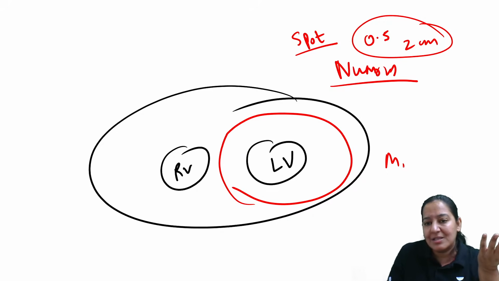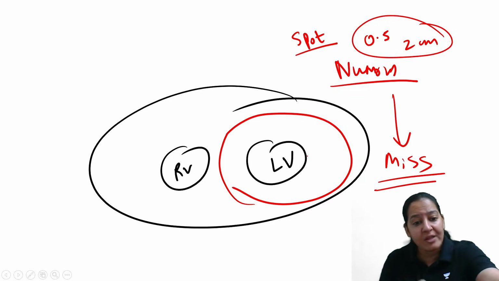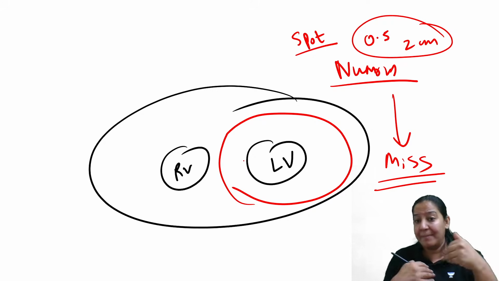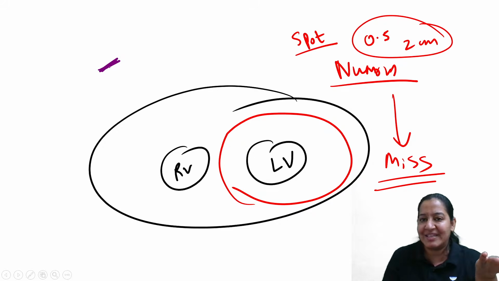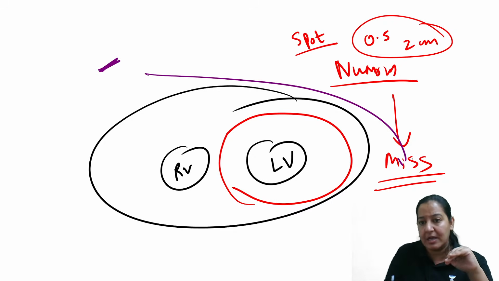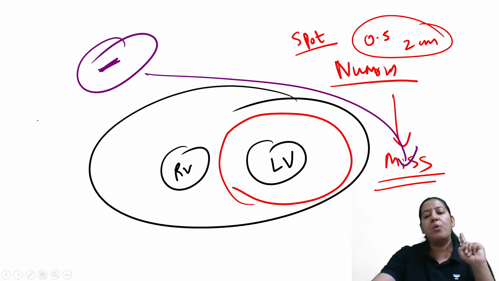So we can miss it. It is a possibility that we can miss it. If we miss it, we will give a false negative report. If I miss it, I will write in my report there is no infarct. Infarct is negative, but it is not the reality. Actually, infarct is there and I have missed it. So I will inform the police of a false negative report. Right? We cannot do that. So what is the solution?